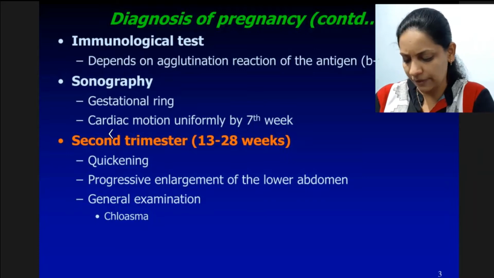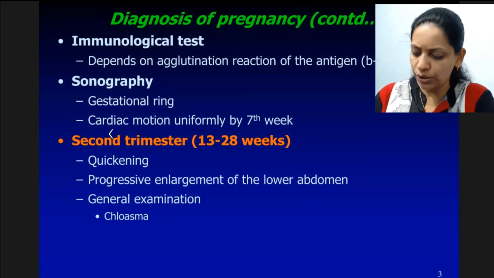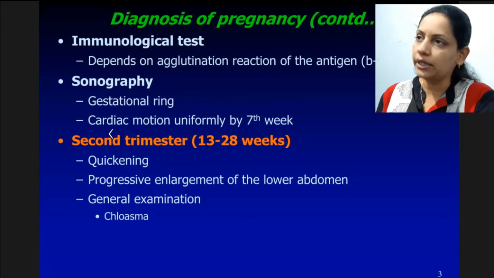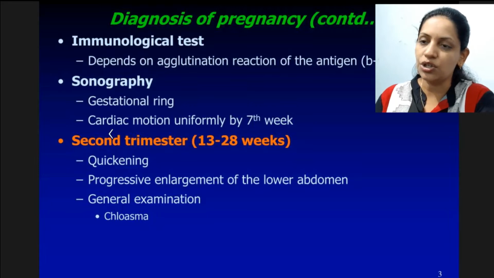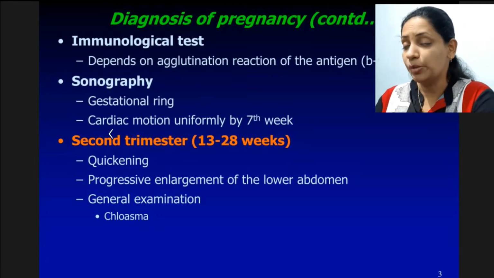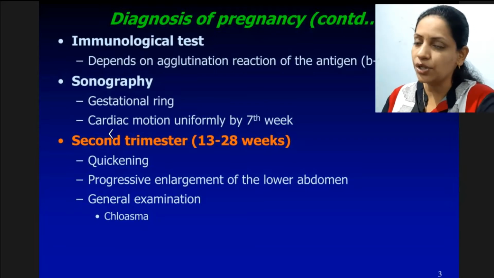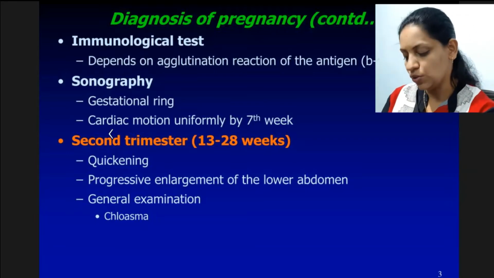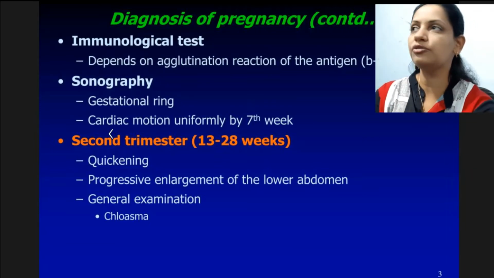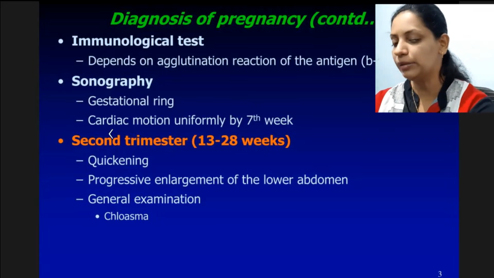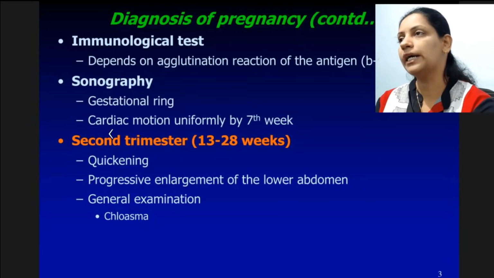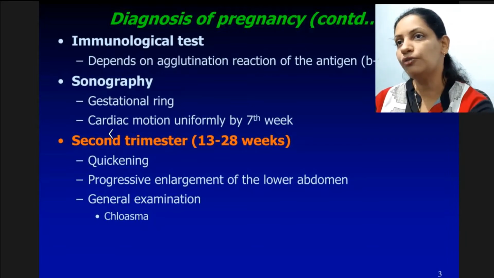If patient is having some history of any major diseases, according to that we give her advice for other tests. Basic tests are hemogram, urine test, and blood sugar, HIV, VDRL, if necessary torch, and other investigations. And the basic investigation nowadays we are doing is ultrasonography. We should do an ultrasonography at least between 6 to 8 weeks for confirmation of fetus and also for well-beingness of fetus. So these are the things which we advise for diagnosis of pregnancy in early trimester or first trimester.